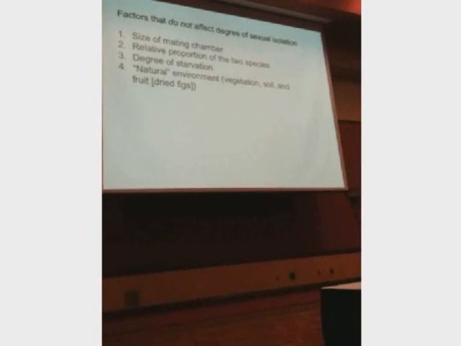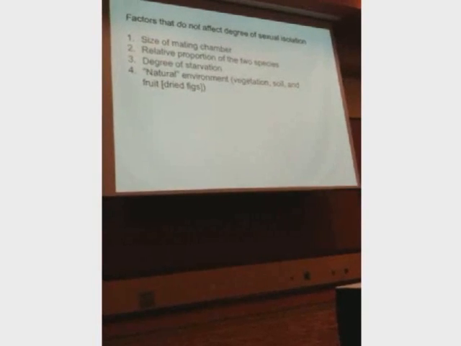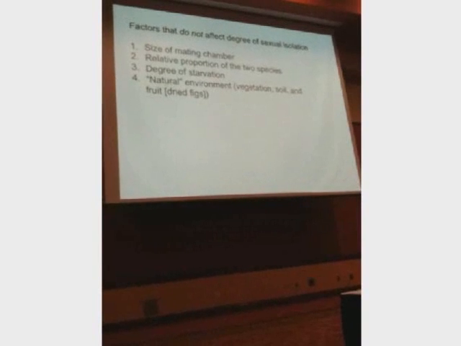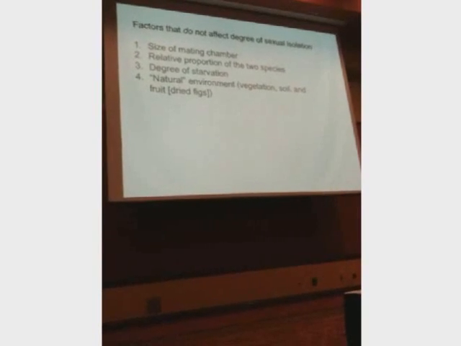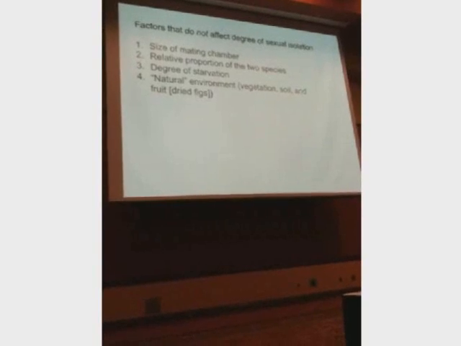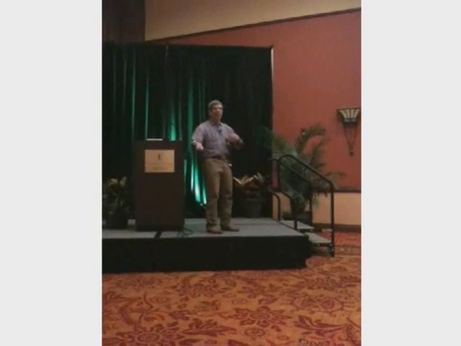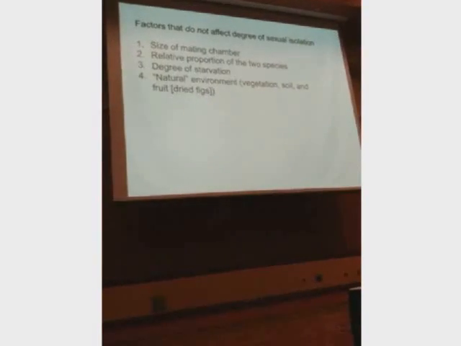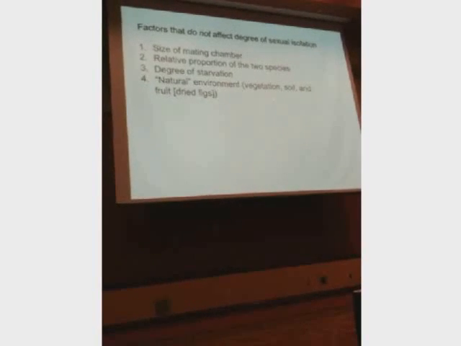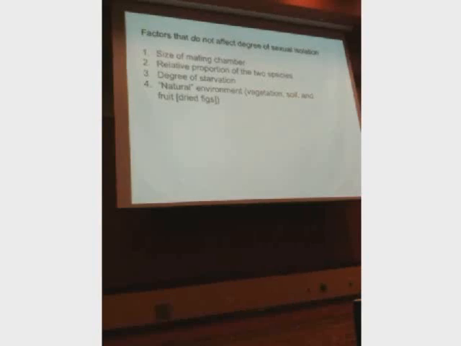And lo and behold, what we found is we could do a lot of different things to these flies. We could crowd them, we could starve them, we could change the proportions of the two species. We could even make little mock jungles. This is a really stupid experiment, with begonias and dirt and dried figs, which we thought, well, maybe this is what it's like for flies. And then we let the flies mate, and we never found any effect on sexual isolation. It was always the same strength and degree, no matter how we measured it.